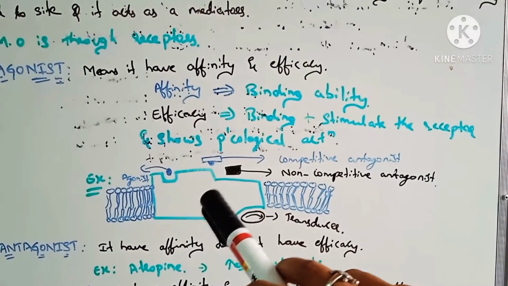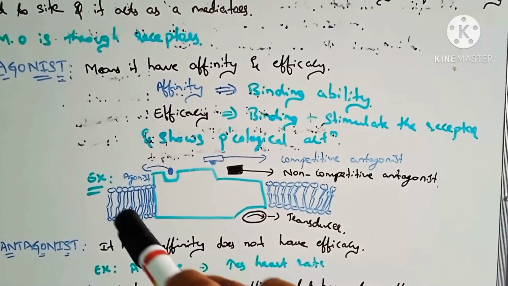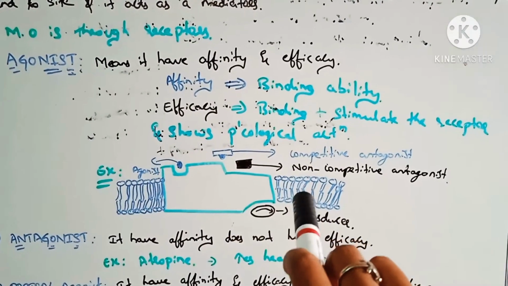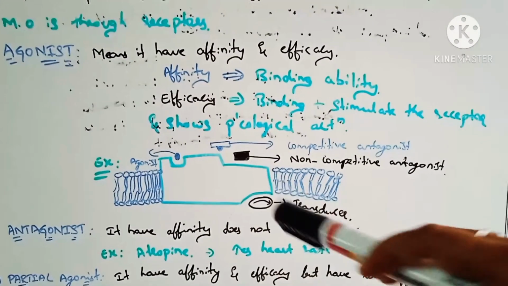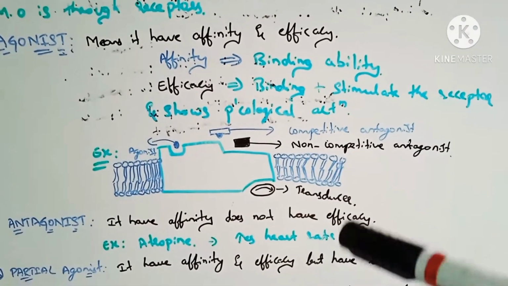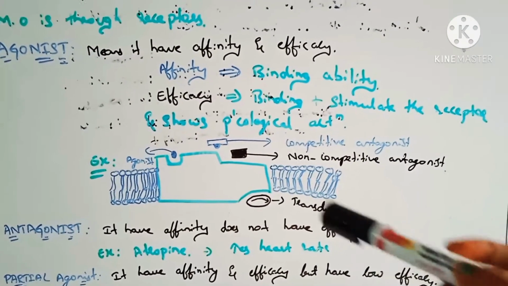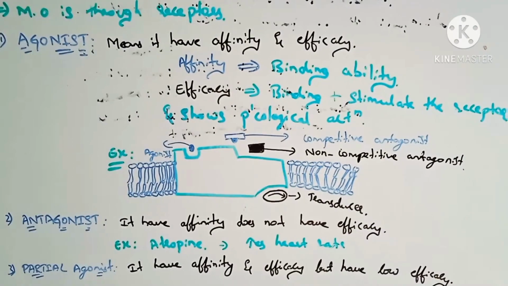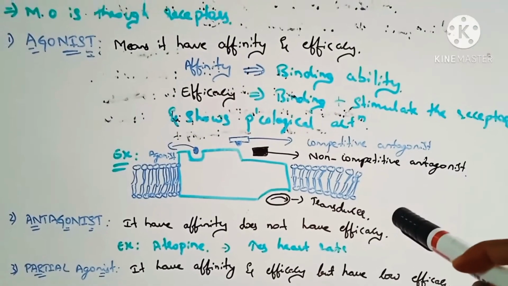Here I am giving the example. The receptors are present mainly on the surface or inside the effector cell, that is, transmembrane of the muscle cells.